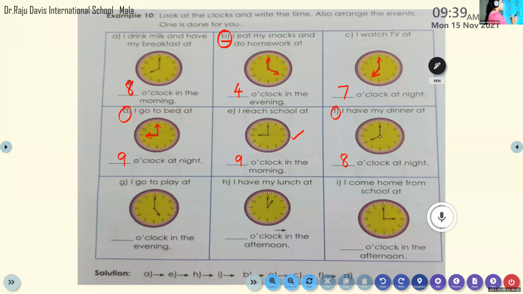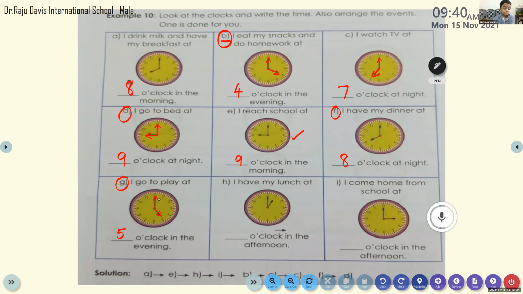Next question for Prithvi. Prithvi, please unmute. Yes, ma'am. Please read question number G. I go to play at dash o'clock in the evening. What is the time? 5 o'clock. Yes, correct answer. Here the hour hand is facing the number 5 and the minute hand is on 12. So the time is 5 o'clock. Very good, Prithvi. Thank you, ma'am.